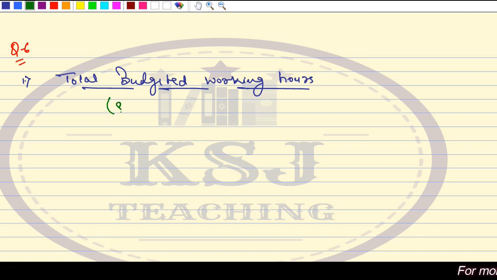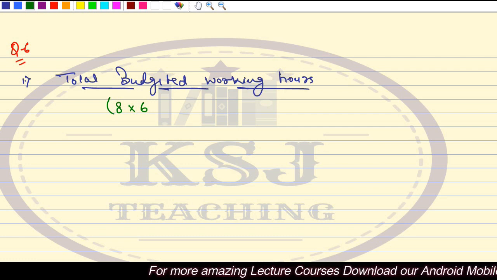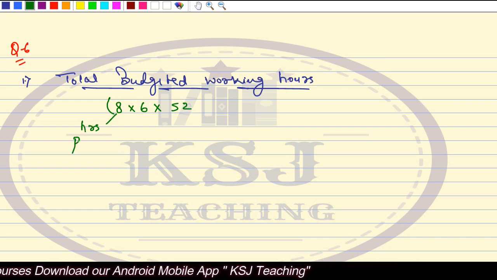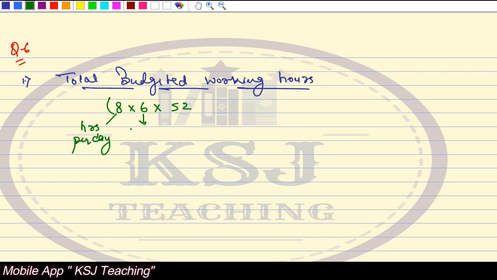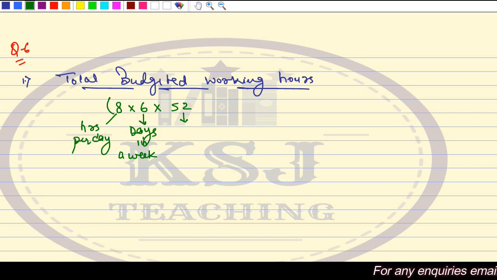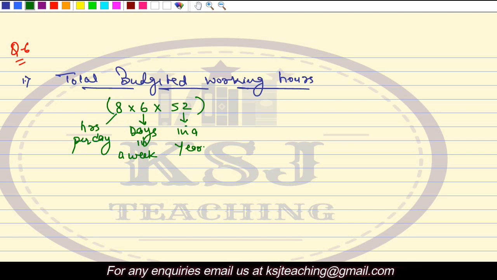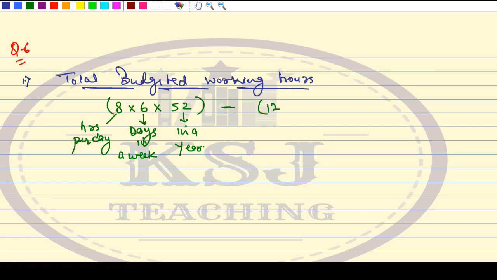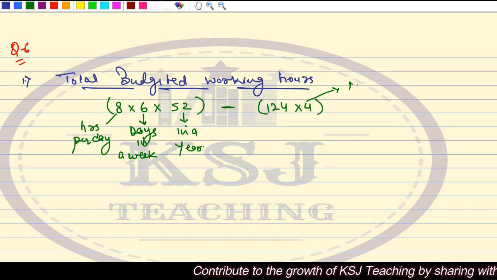So they say 8 hours per day, and in a week, 6 days. So this is about 1 week, number of hours in 1 week multiplied by 52 weeks. This is hours per day, this is days in a week, this is number of weeks in a year. So this is the total number of hours that you have got in 1 year, 52 weeks. Minus lost hours, 124 hours per quarter. So you will multiply it with 4, this is the number of quarters.